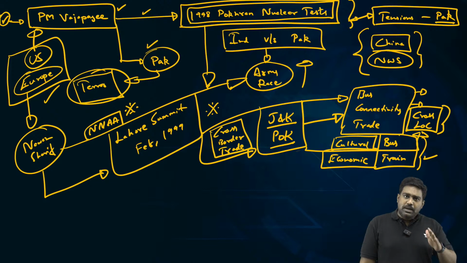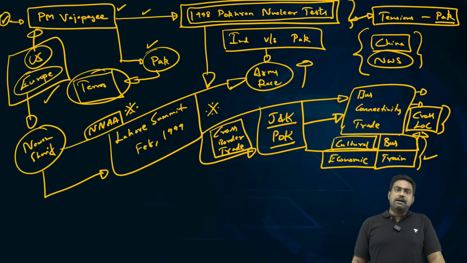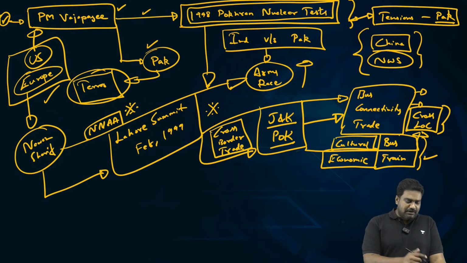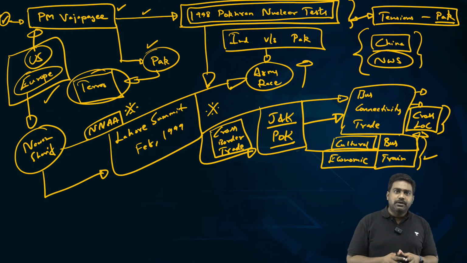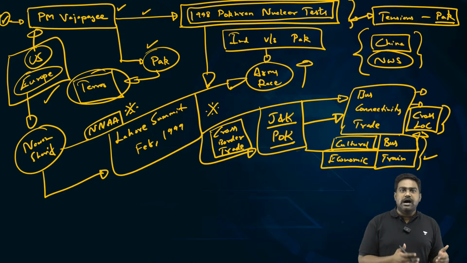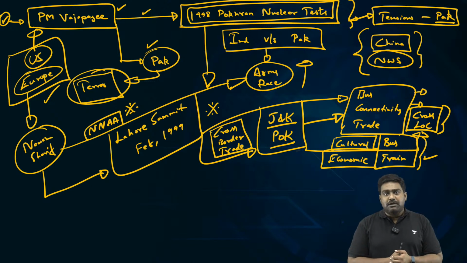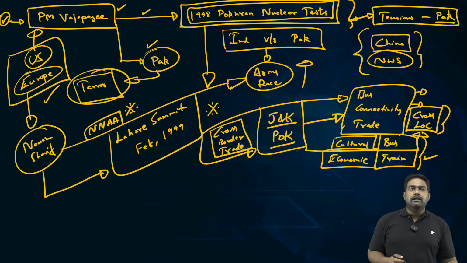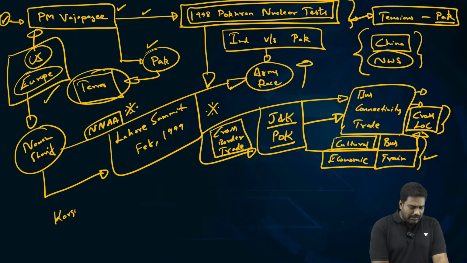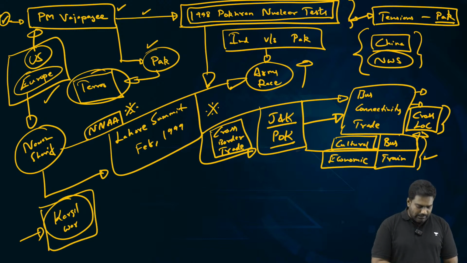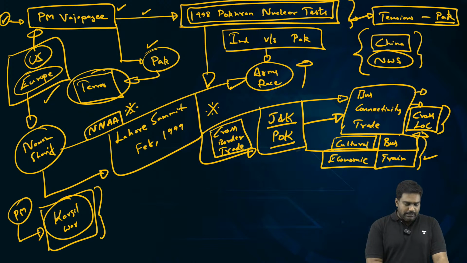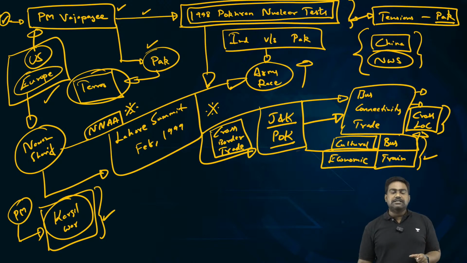But however, it was very quickly disrupted by the deep state of Pakistan. Since Nawaz Sharif and Vajpayee were getting closer, the two governments were getting closer and building a peaceful relationship, it was immediately disrupted by the Pakistani army. Army General Pervez Musharraf would plan the Kargil invasion, leading to the Kargil war. So there's a reason why the Kargil war happened, why Pakistani troops tried to take Kargil. This was a plan of Pervez Musharraf to disrupt the peaceful ties, and eventually it led to a limited conflict between India and Pakistan.